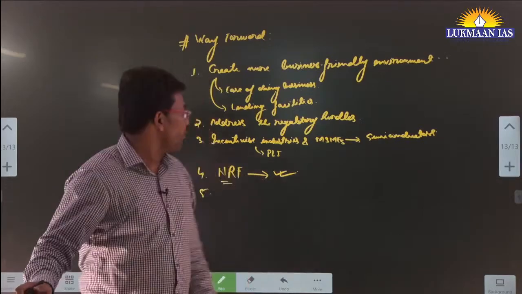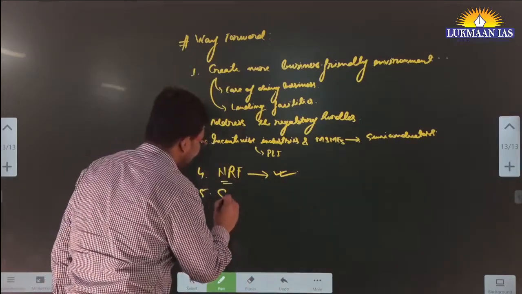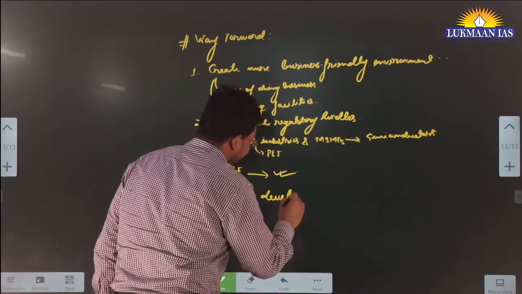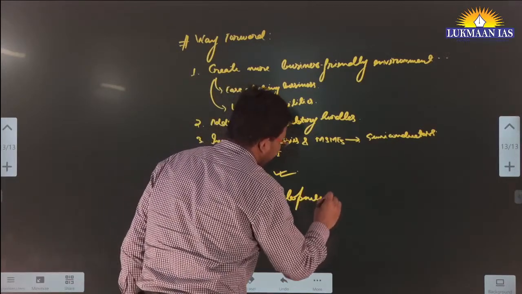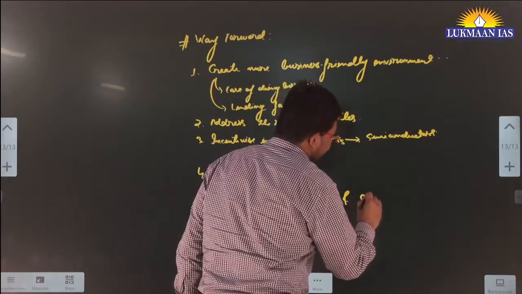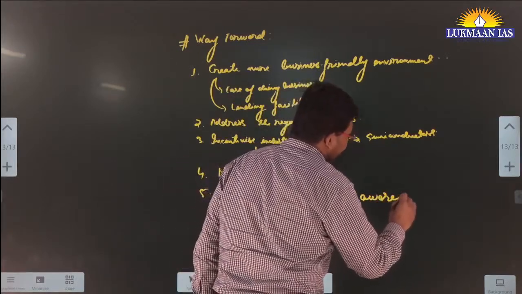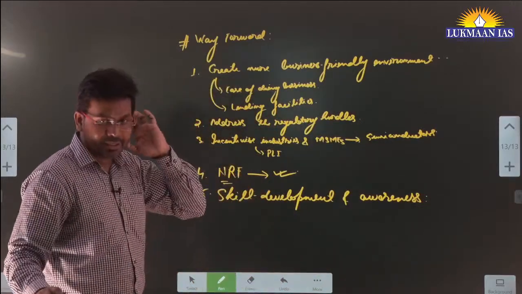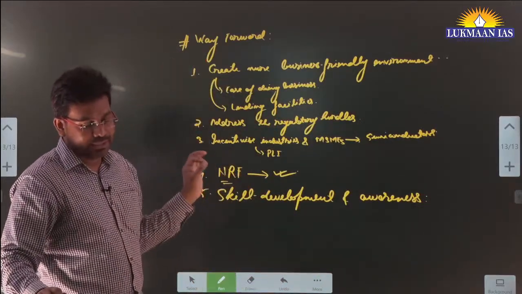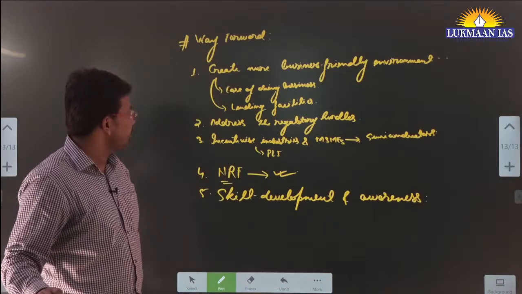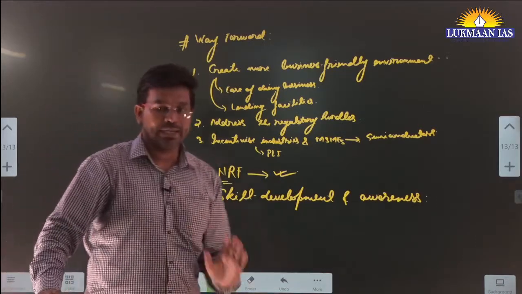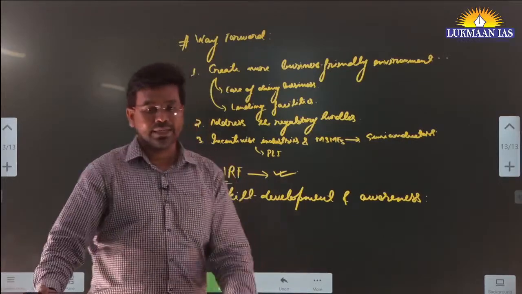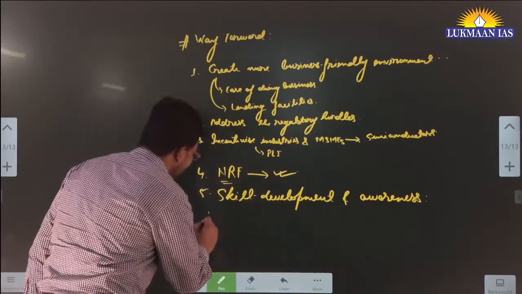Then we can go for skill development in this sector, and awareness generation, so that people with lesser skills can also get skilled in this sector and get jobs in this area. Then government support and policy should be there. The government has started giving support. Then there is environmental sustainability, and then we can think of doing market development.